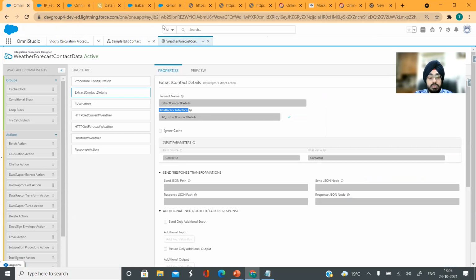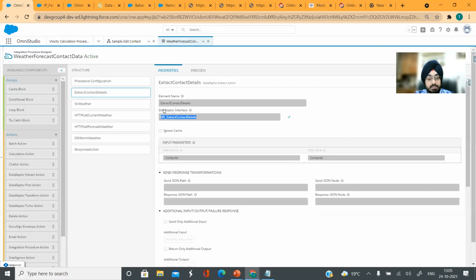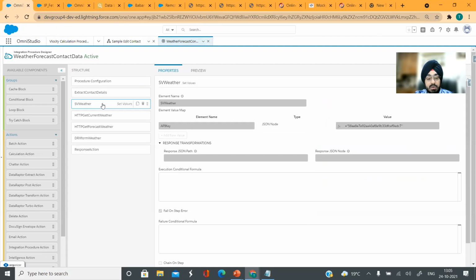So what we can do here is, first of all, we are doing a query to this Dataraptor extract, wherein we are fetching certain contact details. If you go back here, you will see that there are some contact details which are being fetched. For example, the name, email, contact number, birth date, postal code, all of this is coming from this Dataraptor right here. Now comes the main part, which is around your